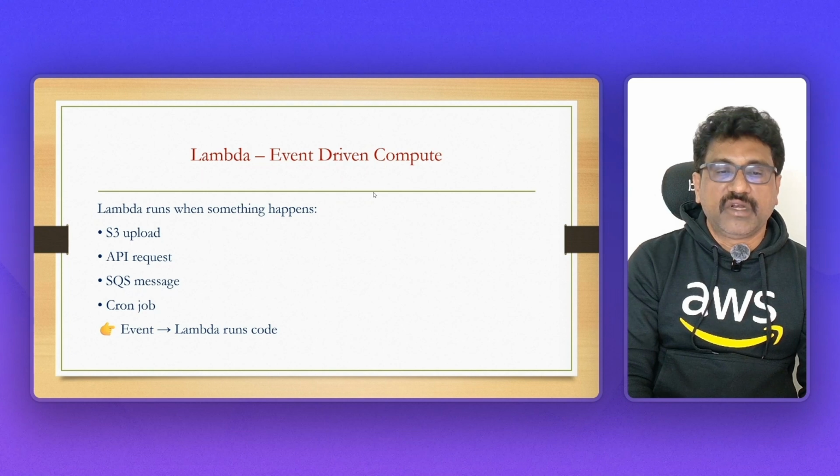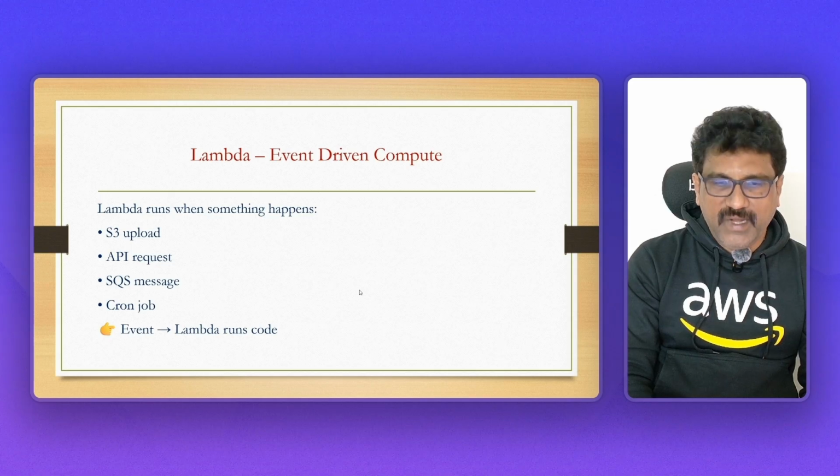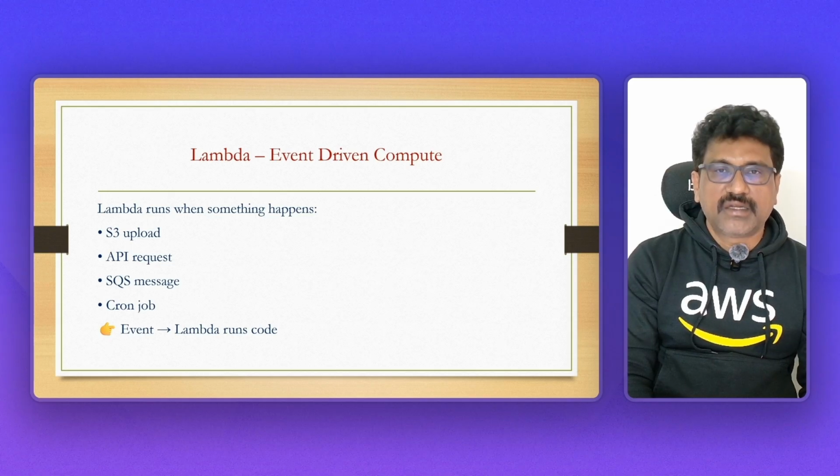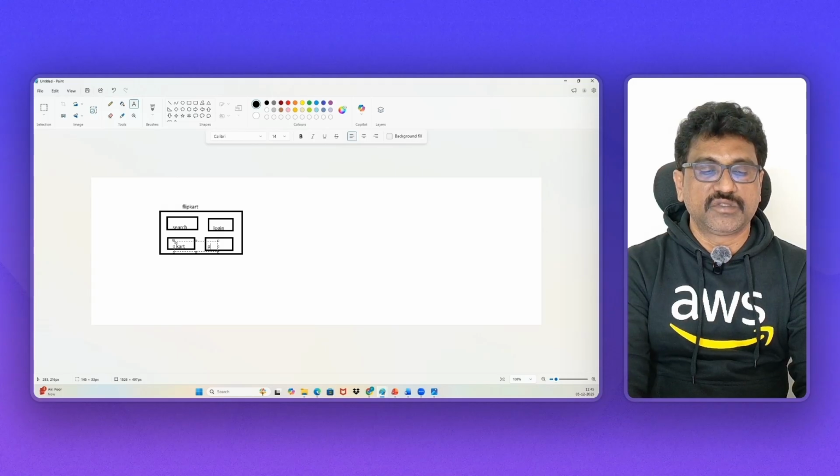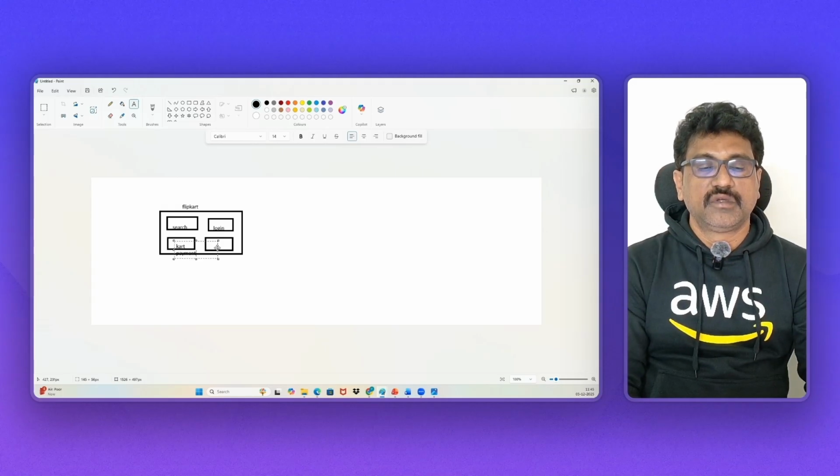What is event-driven? Lambda runs when something happens: an S3 upload, an API request, an SQS message, a cron job. I will explain this part on a whiteboard. These are the main features. There are a lot of features, but we're going to take all the features in this example.